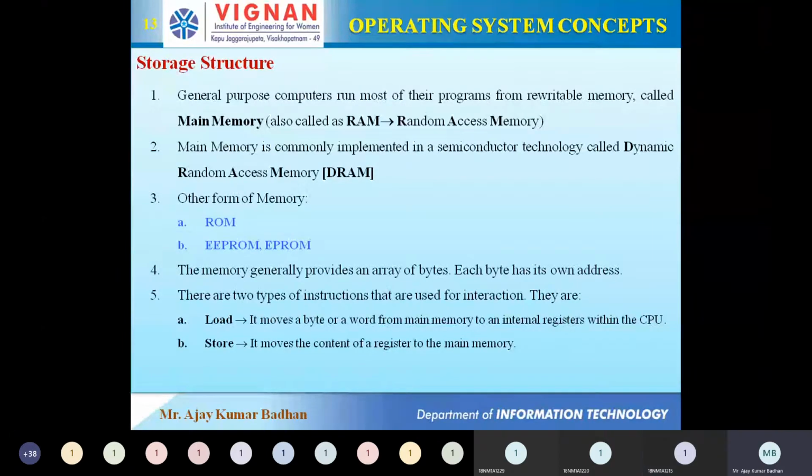Now apart from RAM, we also have other forms of memory, but among them right now we are going to discuss two. In the next slide, you will see the different types of memories we have. These are not the only memories; apart from that, we have other different types of memories too. So what are those? We'll see across here. First, we are going to discuss ROM. I think everyone knows about it, right? So what do you mean by ROM here?